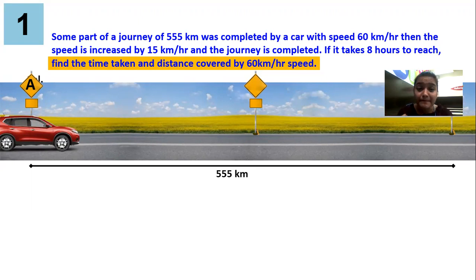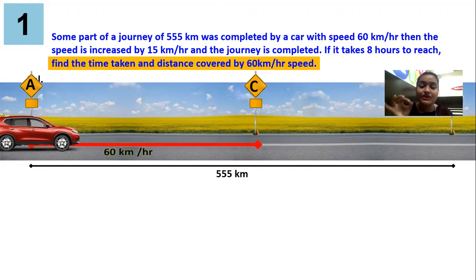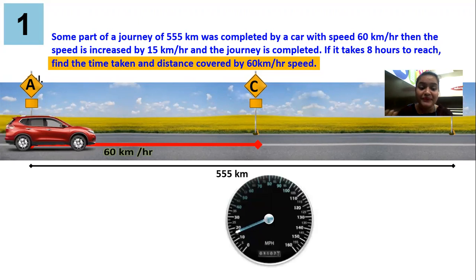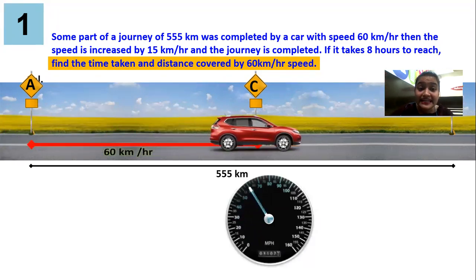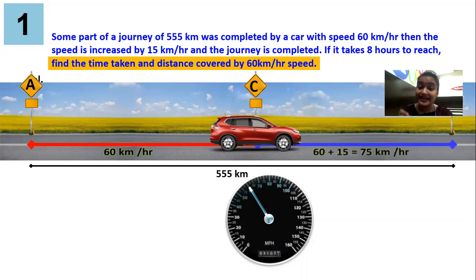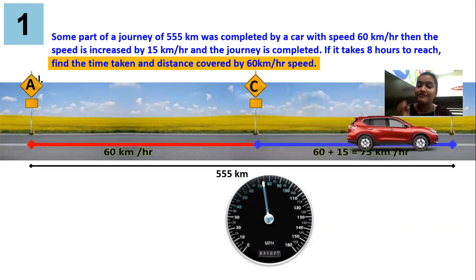When I am saying some part, I will consider it from A to C. It was completed with the speed of 60 kilometer per hour. After this, the speed increased. It increased by 15 kilometer per hour. Earlier, it was 60. Now, it increased by 15 kilometer per hour. That means the new speed will be 60 plus 15, that is 75 kilometer per hour for rest of the